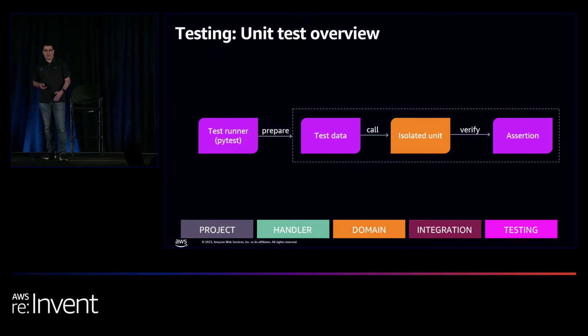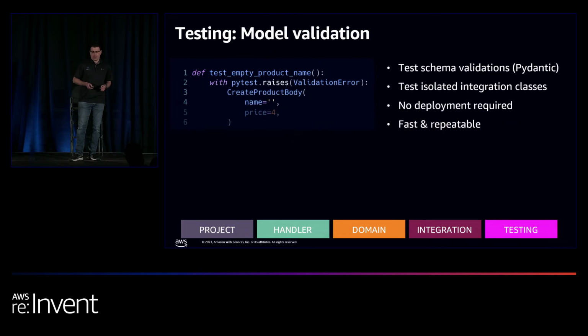So it's going to be something like this. You're going to use PyTest. You're going to prepare the test data, run the tests, and run some assertions. So this is an example of one of the tests that we have. We're going to build tests for Pydantic schemas. We have lots of Pydantic schemas, as you saw. And the createProduct body, that's basically the input model that we have for the createProduct function and handler. So we want to make sure that if we get an input with an invalid name, an empty name, we're going to get a validation error. And this is basically what the test does.